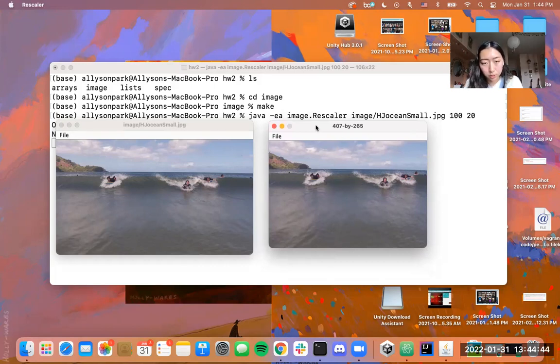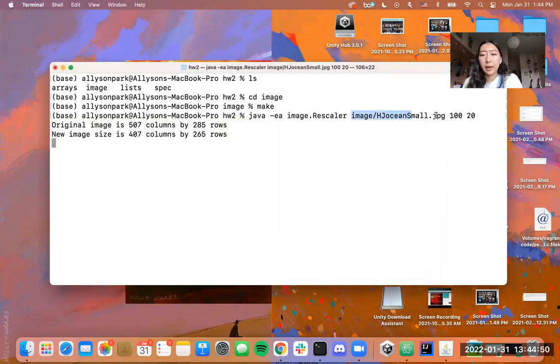Hopefully you can see my cursor. But this is a really cool little program. And if you want, you can call this on different images by replacing this with a different image in the image folder. And you can change the number of columns and rows you want to remove. So I think this is super cool. I hope you think it's cool too. And I hope that you go seam carve all your favorite photos and see what they look like. And it should be epic.